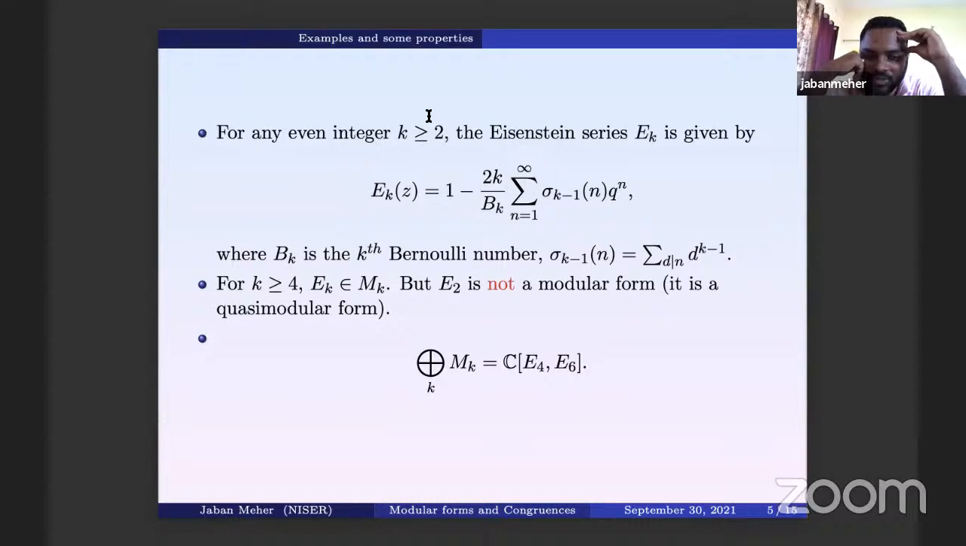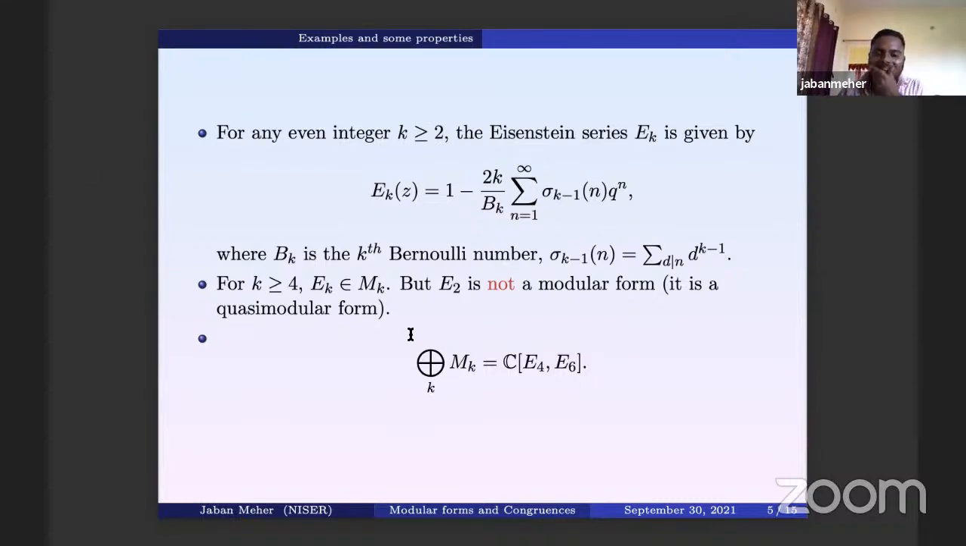Although it will not come in my talk, in the mod P theory of modular forms, E2 plays a very important role. It will not come in my talk because it is behind the scenes; E2 is involved in all those results.